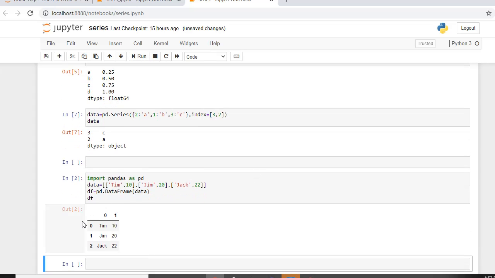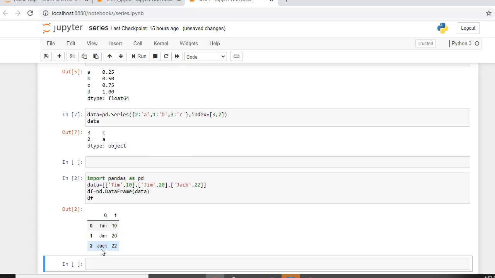So when I run it, what we have done is we have created a list of lists. So this is one list, this is another list, this is the third list. And now I'm creating my data frame. df equal to pd.DataFrame, D and F capital, and I'm passing my data to it. See, I'm not labeling my columns, I'm just creating a data frame from my data and printing it. Since I have not labeled my columns, it is 0 and 1, and since I have not explicitly defined my indices, it is 0 1 2. This is implicit indexing. If I want, I can define my index as well, and that will become my explicit indexing.